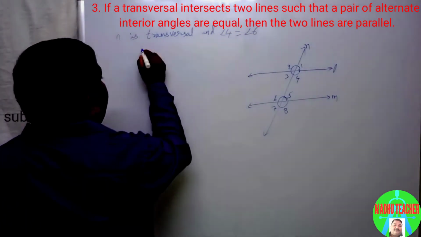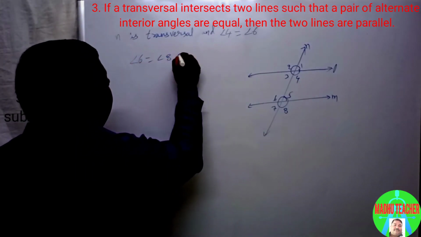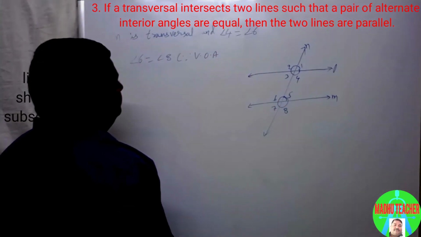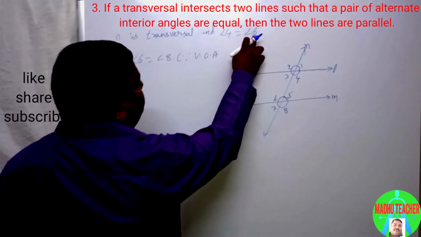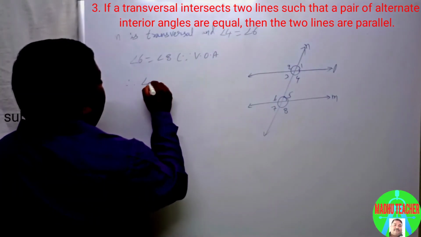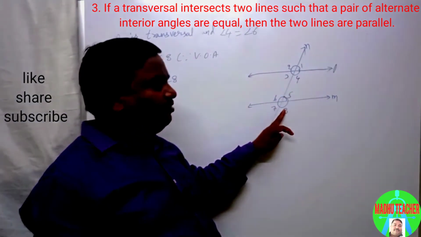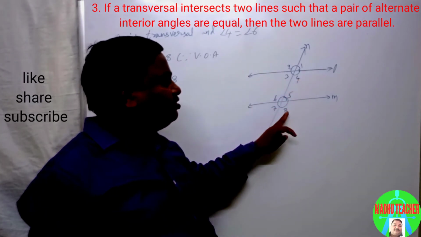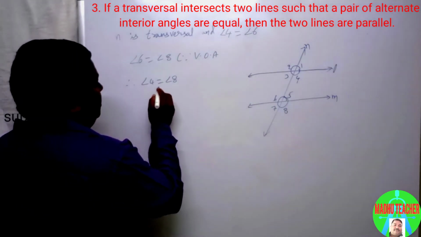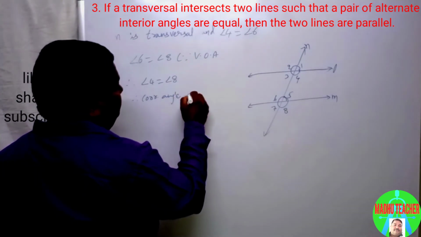Angle 4 equal to 6, and we know that angle 6 equal to angle 8 since these two are vertically opposite angles. So here angle 4 equal to 6 and 6 equal to 8. Therefore, from these two, angle 4 equal to angle 8. These two are corresponding angles. Therefore, corresponding angles are equal.